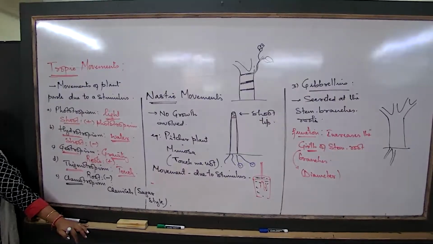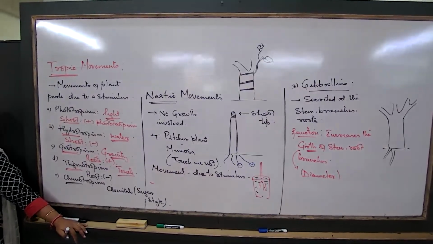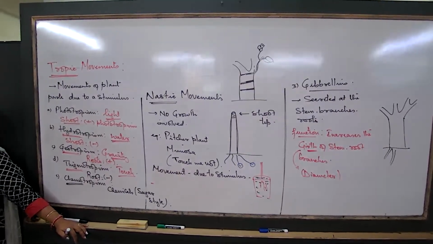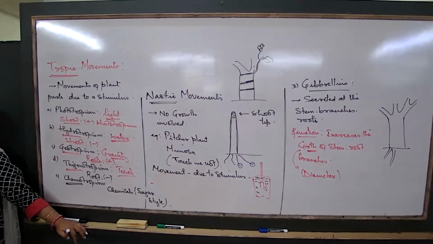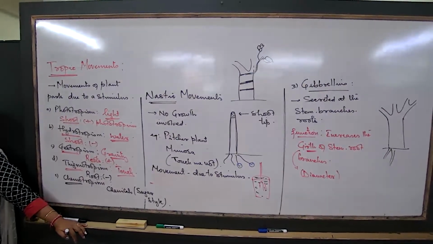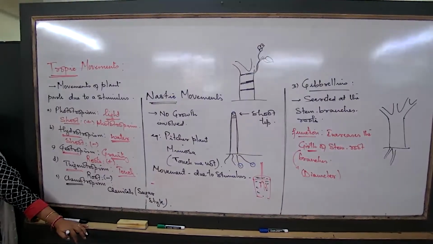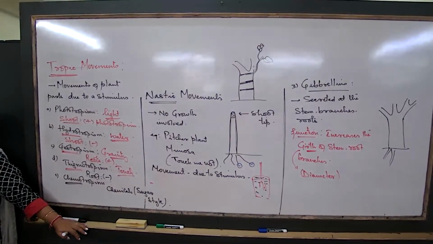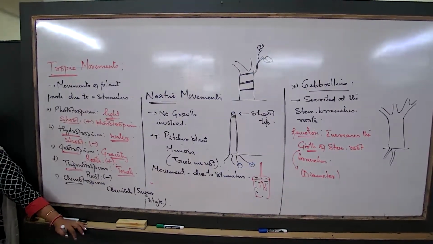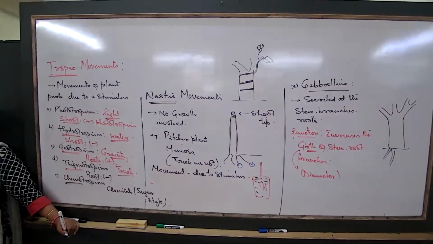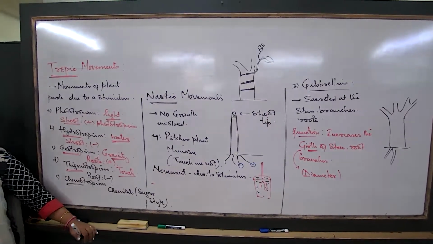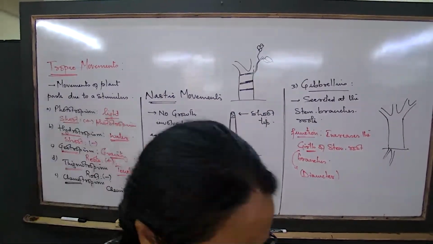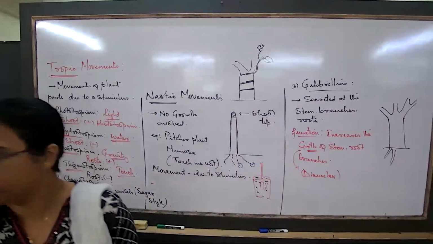If we put a hand, it will also happen, but when we are talking about the stimulus, for us it will be harder. This is a softer tissue. Ma'am, inside it there are hair-like projections. Hair-like projections with some sap, some transparent liquid, are there inside. So the moment the insect falls in it, it gets digested there.